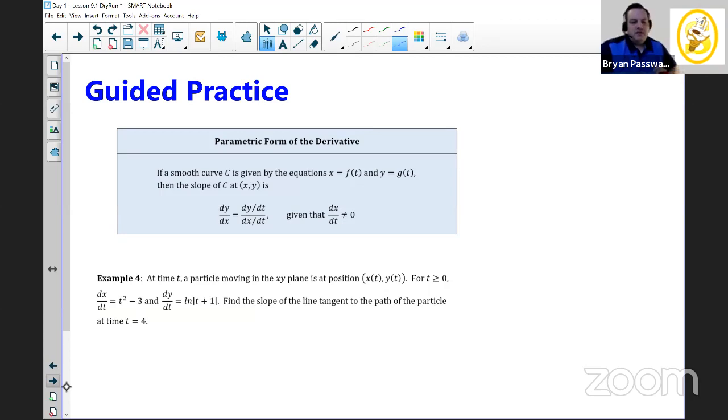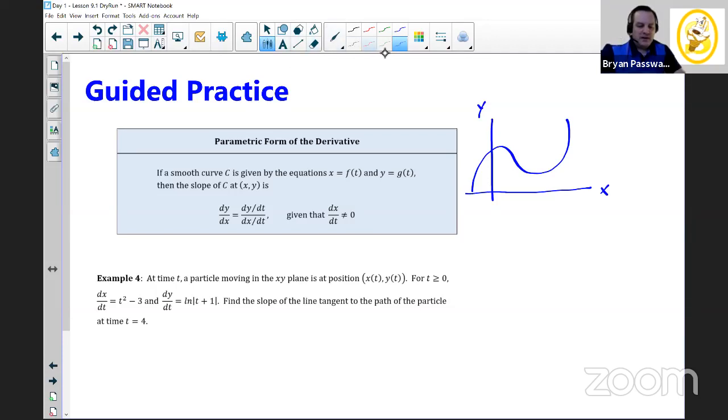The last thing I want to mention today, which is kind of a big important idea of topic 9.1, is this idea of a derivative. We're interested in finding things like dy/dx, the derivative of y with respect to x. Even though we're doing parametric equations and involving time, when we put them together, the graphs are still going to be in an xy plane.